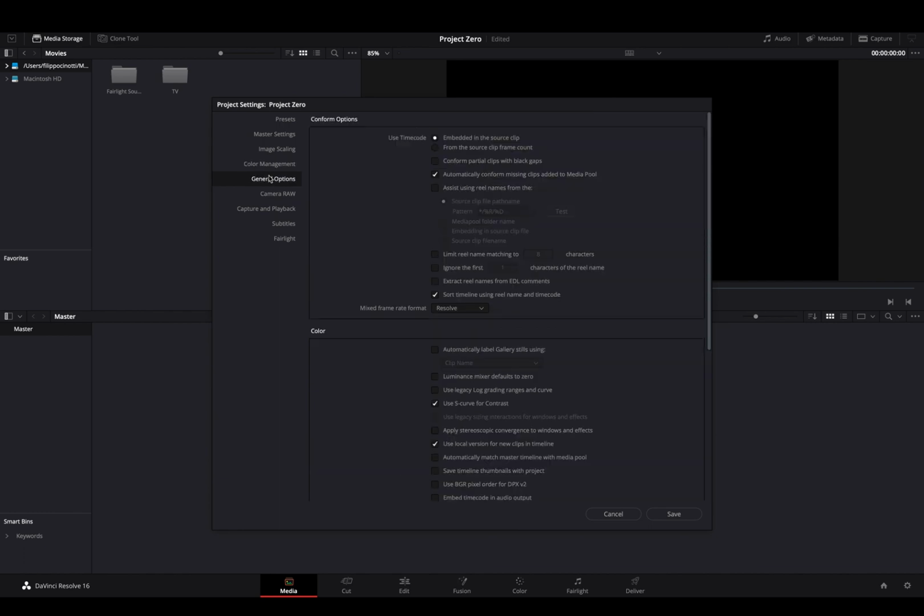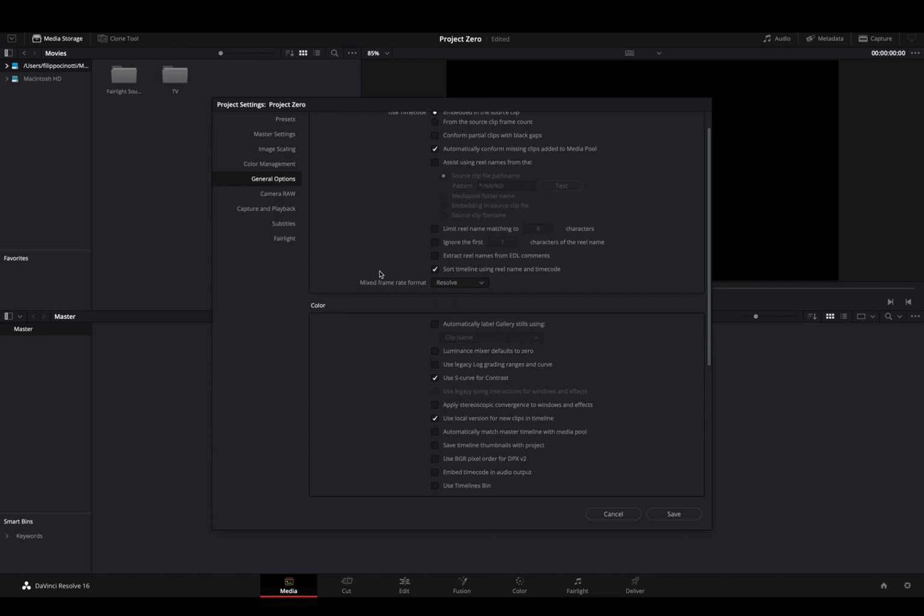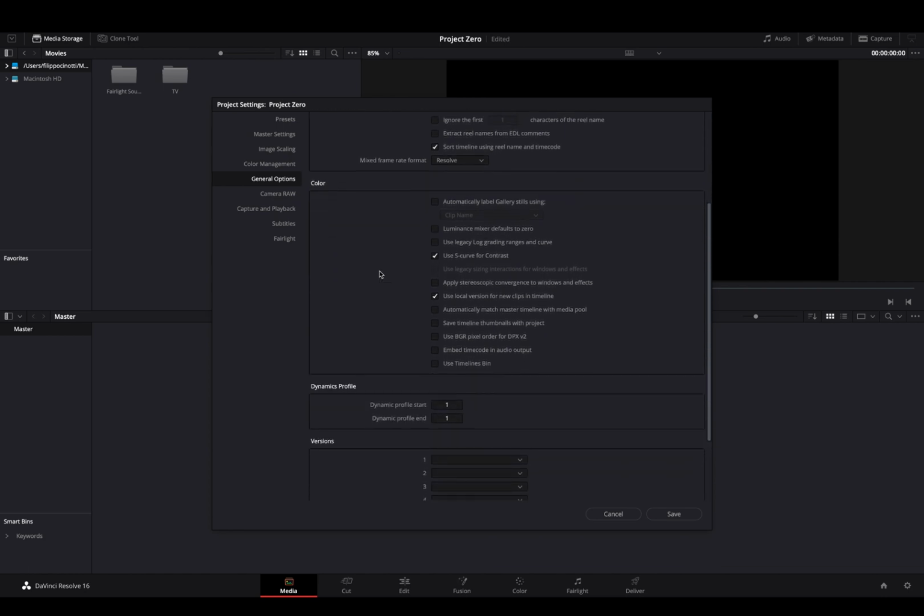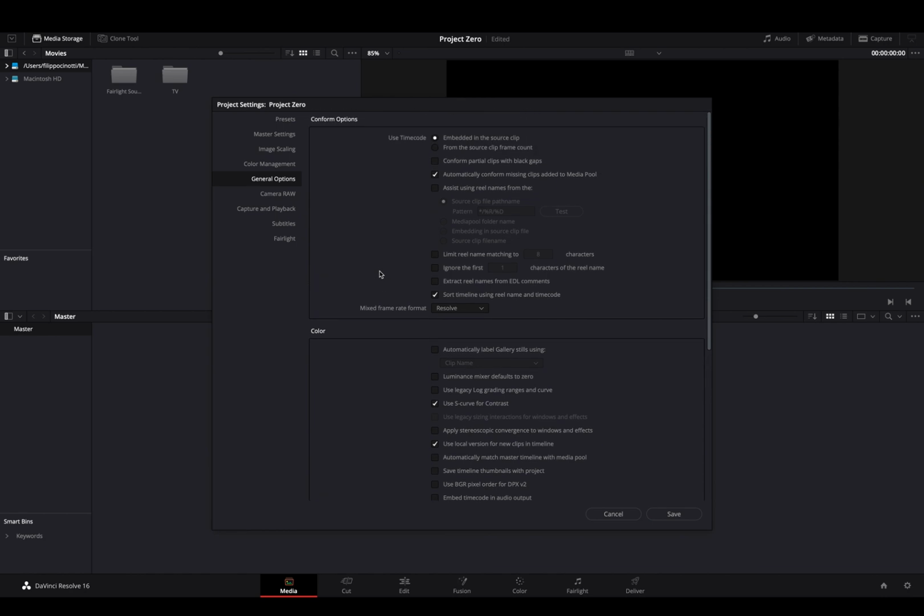Then you have the general options for the program. You can just copy that, but I'm leaving this by default as the program leaves it for me. When you are importing XML ADL files, you want to leave it as it is. If you want to conform partial clip with black gaps, for example, you can check it. If you want to make a custom name for the path name, you can check this. But I want to leave it as it is.